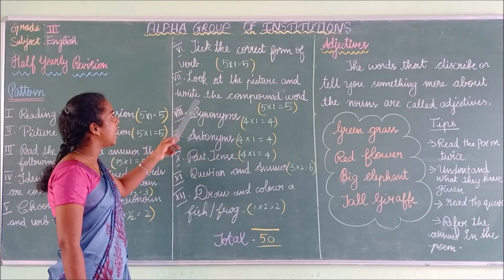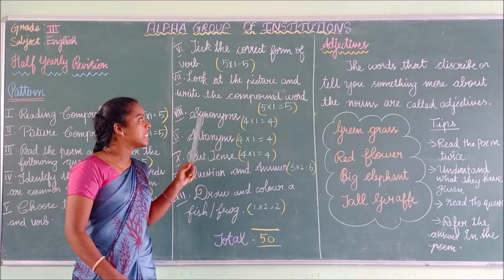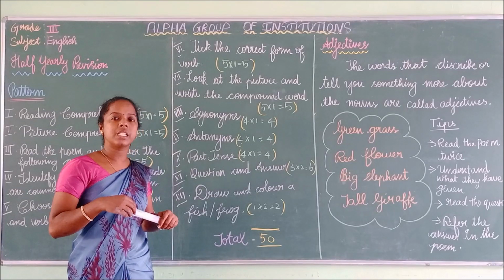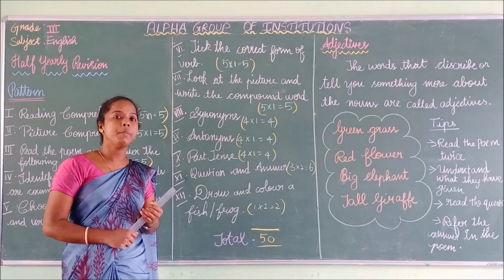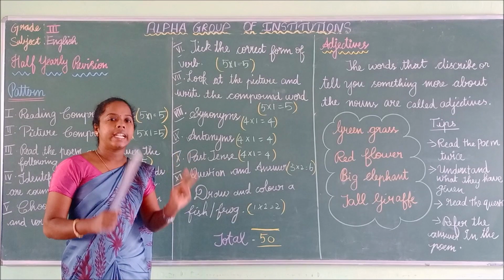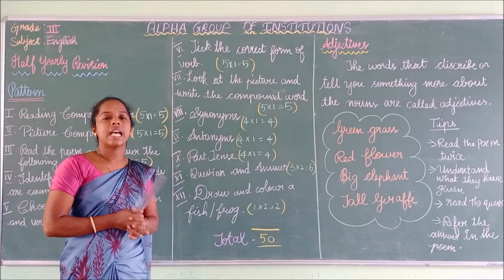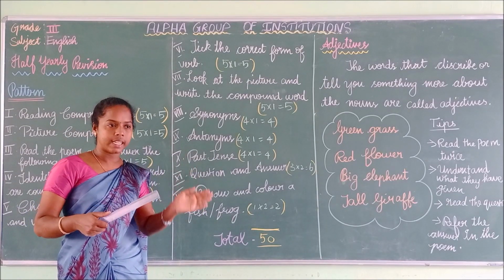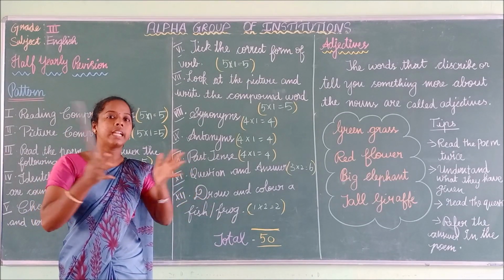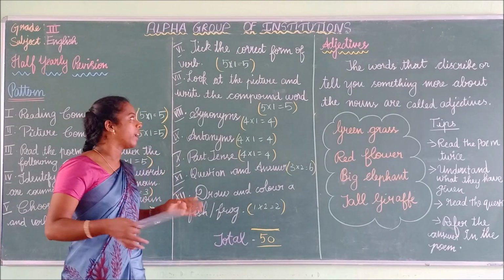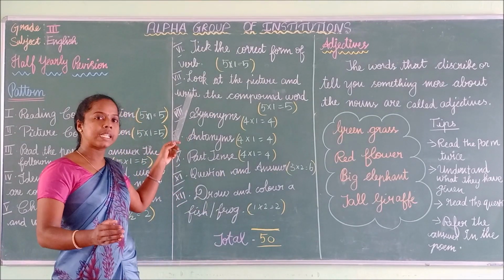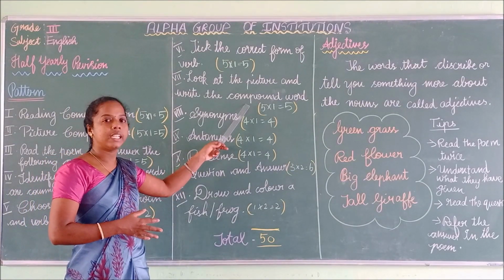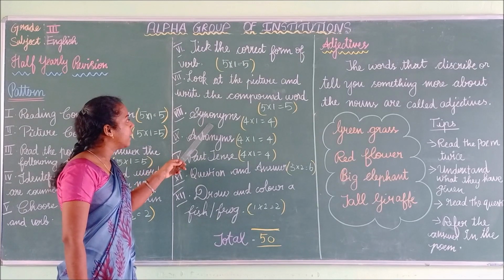Look at the picture and write the compound words. So, in this class, we have revised what are compound words. Compound words are made up of how many words? Two words, and they combine together and give us a new word. For example, butter plus fly, butterfly. Butter is one word, fly is another word. They combine together and give us butterfly. For this, you have to look at the given picture carefully. Next, you have to combine the two pictures. Next, you have to write the new word in the given blank.